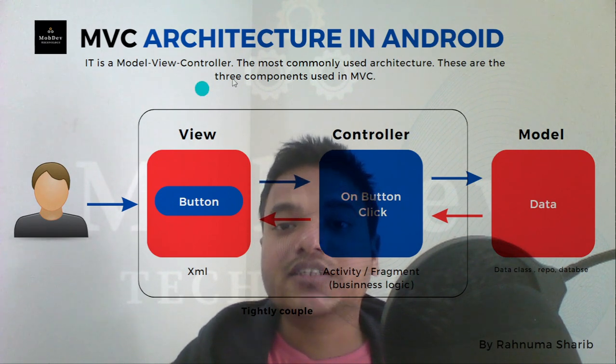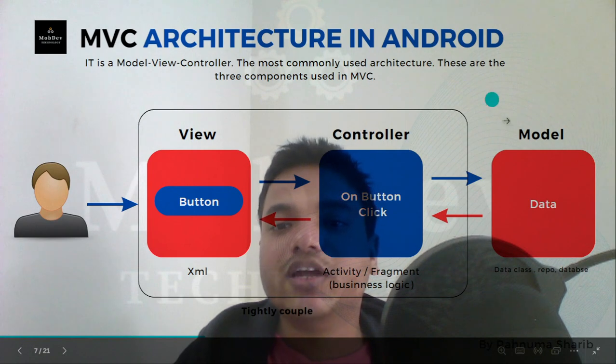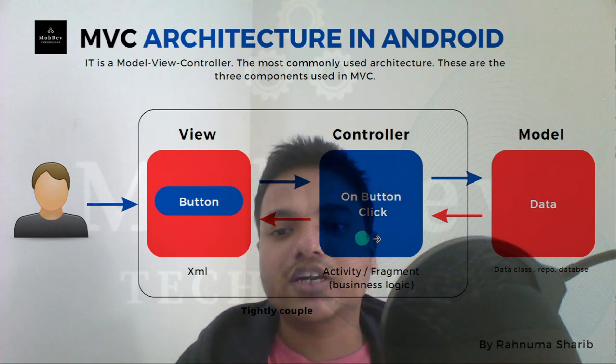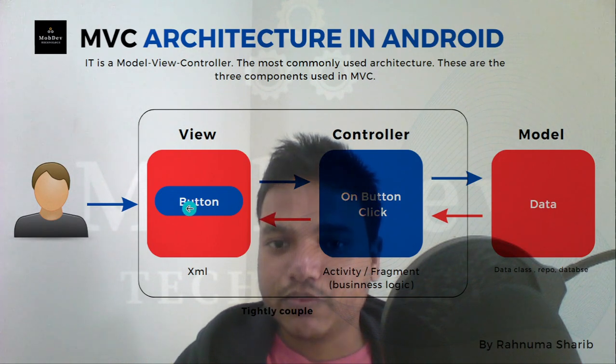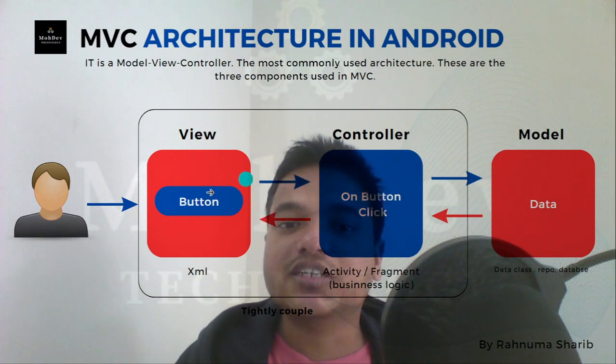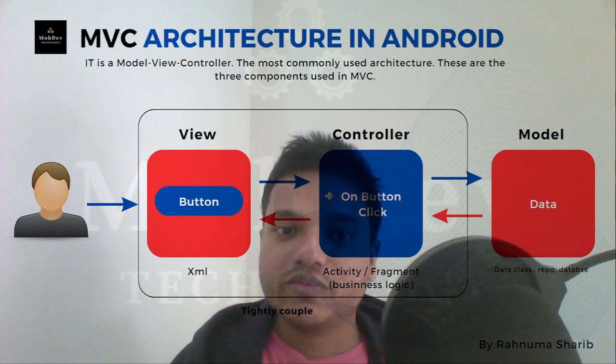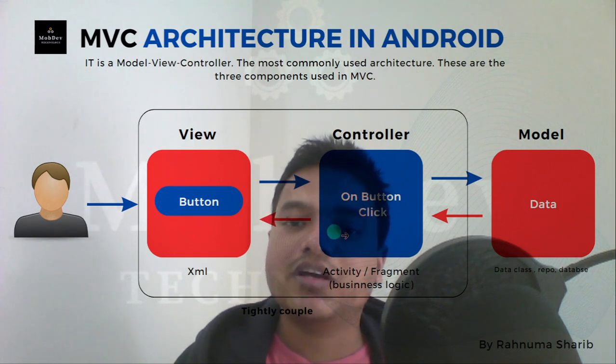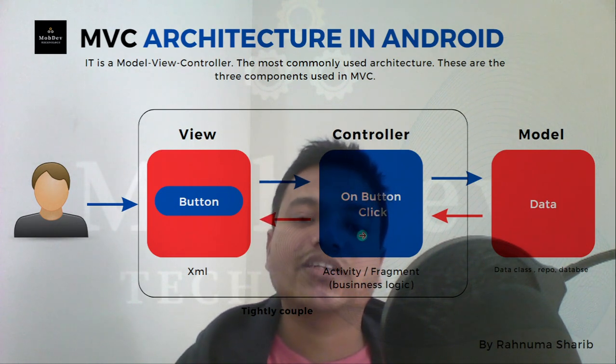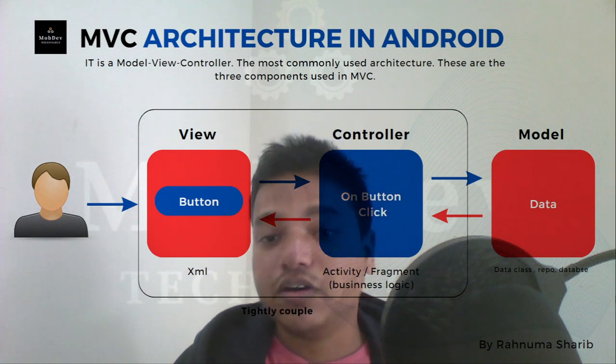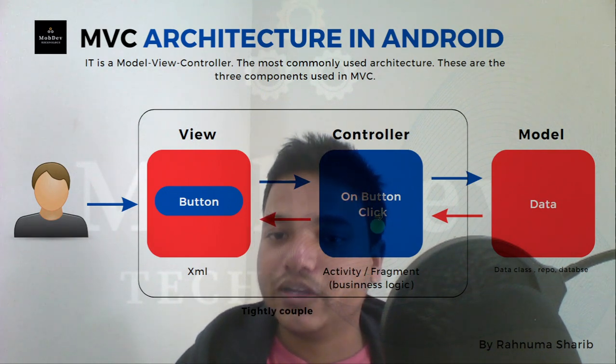So these are tightly coupled. Each of those actions is dependent on the other, either to call the network, like if you click the button, then here is the event. That means the view is completely dependent on the controller to perform any action. Whether you hide or show the view, you have to write the code here.